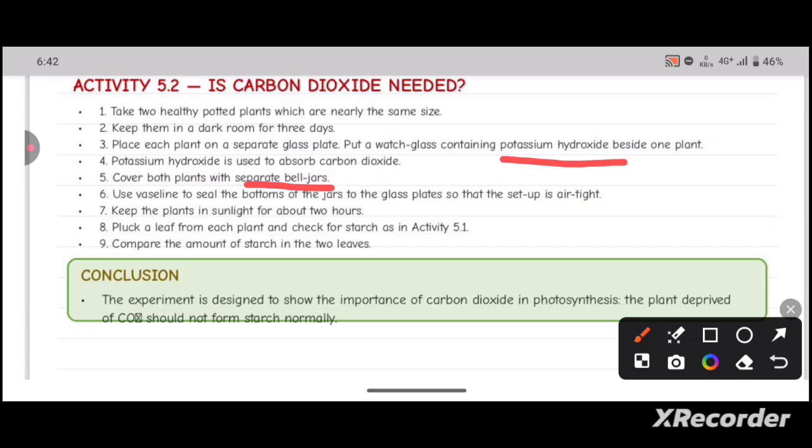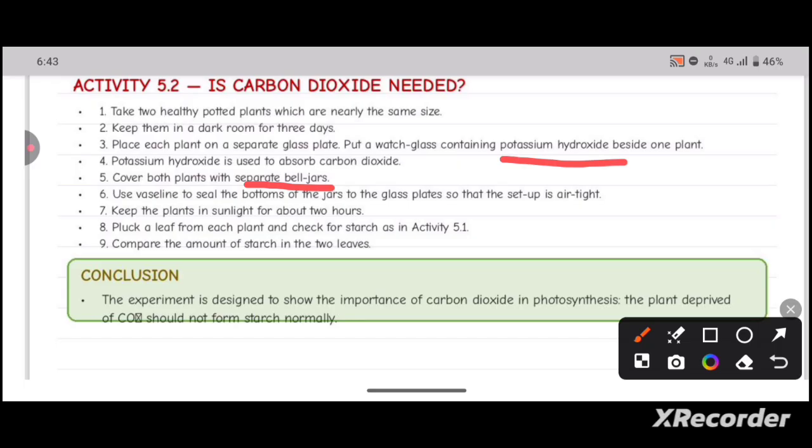After that, even though you kept those plants in the light for a few hours, if you perform the iodine test with the leaf of the plant, there will be no starch formation. Why? Because no photosynthesis happens. Even though the light is available, the CO2 is not available.